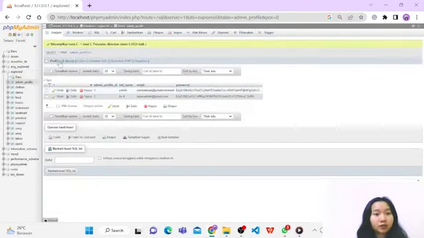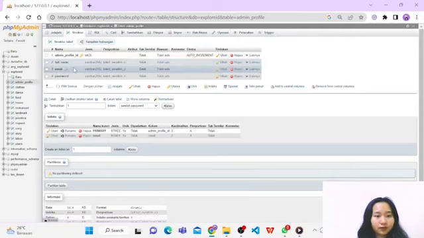So in the admin profile structure, we have four columns. The first one is admin profile ID. The second one is full name. The third is email, and the last one is password.